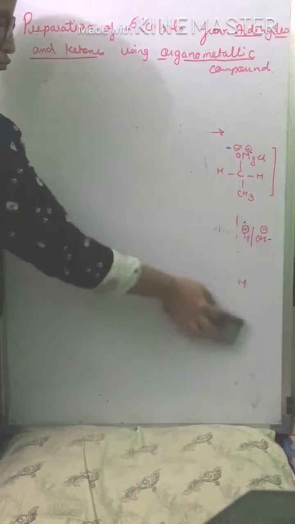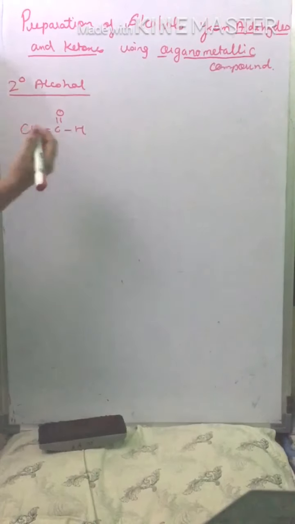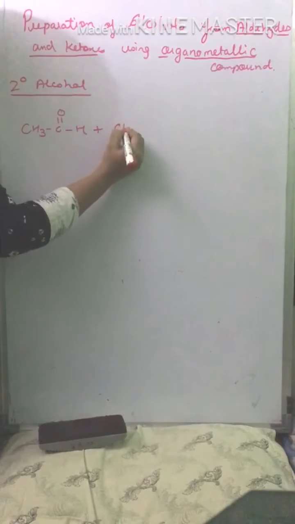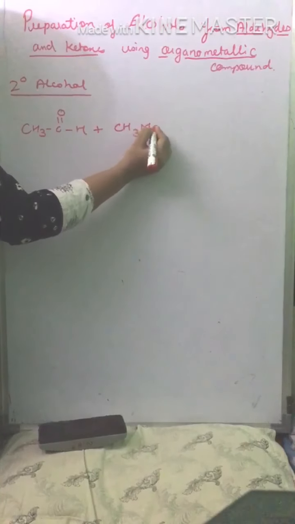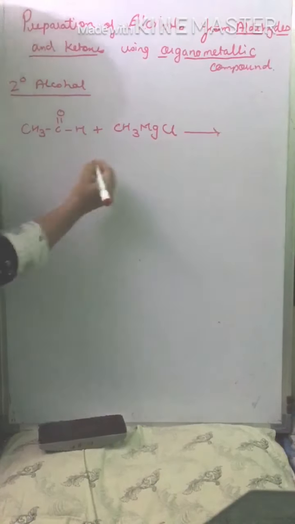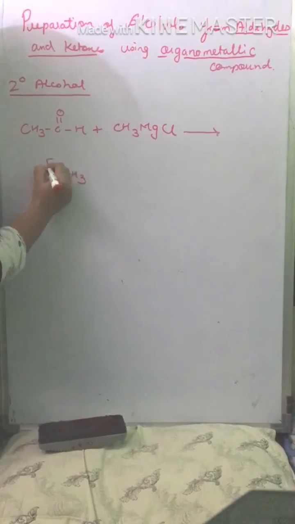Let us consider I'm using here CH3 C double bond O H, acetaldehyde. We are calling this acetaldehyde or ethanal. Both are correct. We are using again the same organometallic compound, that is CH3MgCl. The CH3 is moving here to the electropositive carbon.